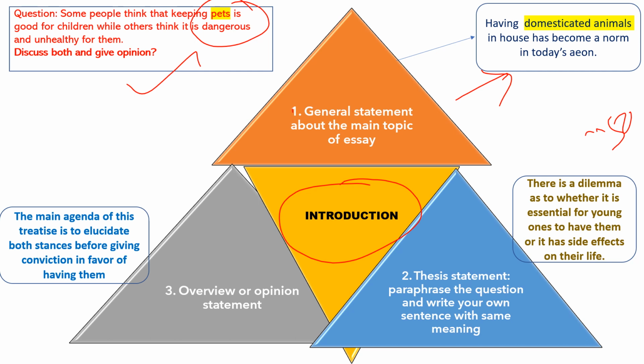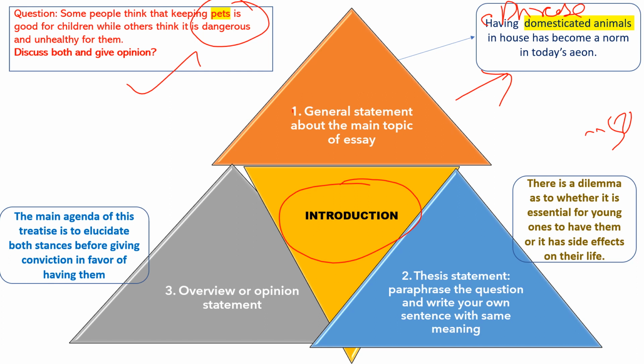You just have to remember that you have to start with a phrase like beyond a shadow of doubt or without any doubt. These kinds of phrases you have to use to start your general statement. Use synonyms for the keyword. If the question's keyword is pet, I cannot use pet.